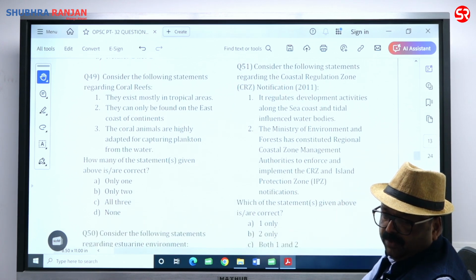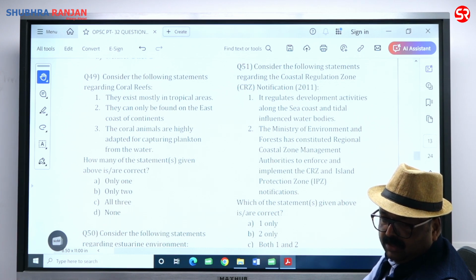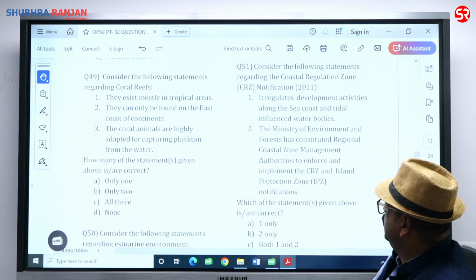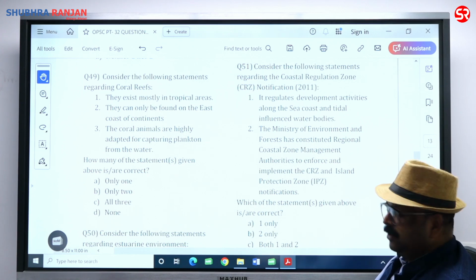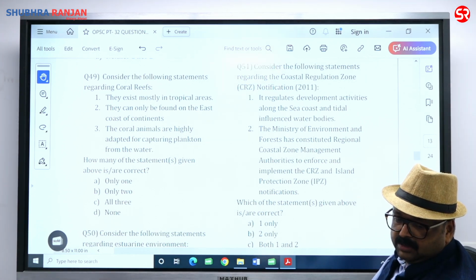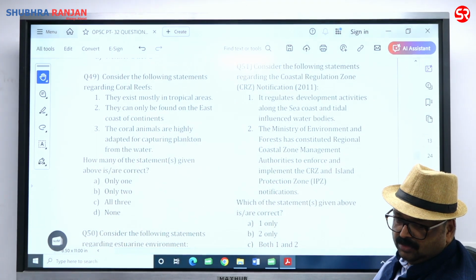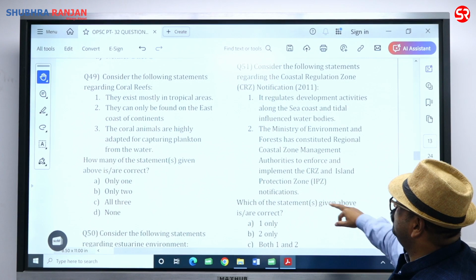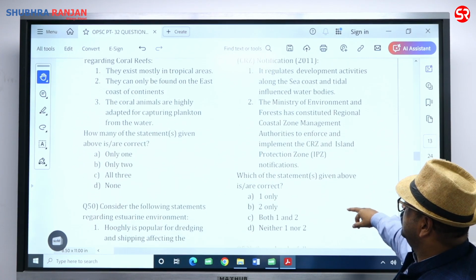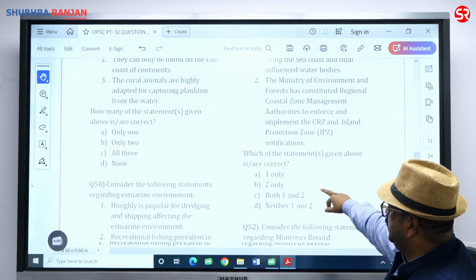Second, the Ministry of Environment and Forest has constituted the Regional Coastal Zone Management Authority to enforce and implement the Coastal Regulation Zone and Island Protection Zone notification. It is both national and state level. It's not only the regional zone. It's for national and state level both. That's why statement 2 is incorrect. 1 is right. So only 1 is correct.